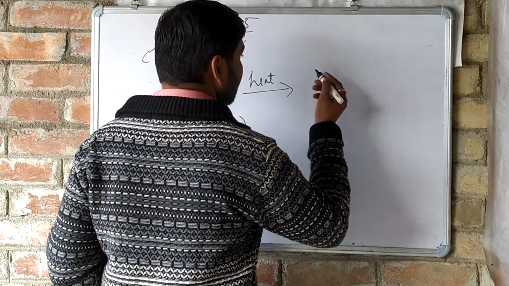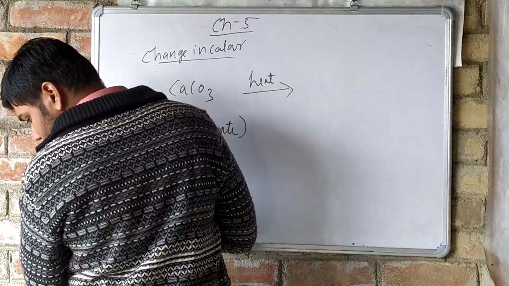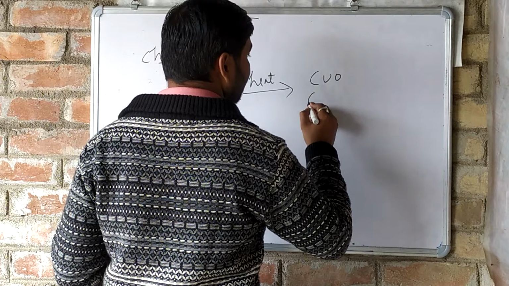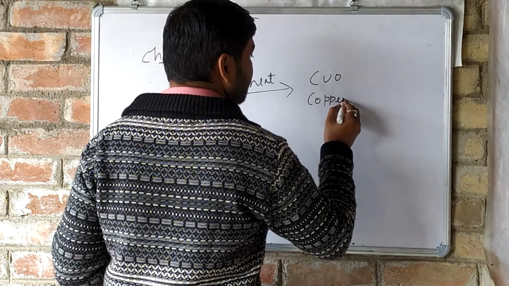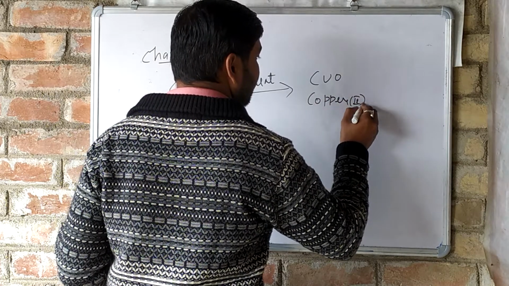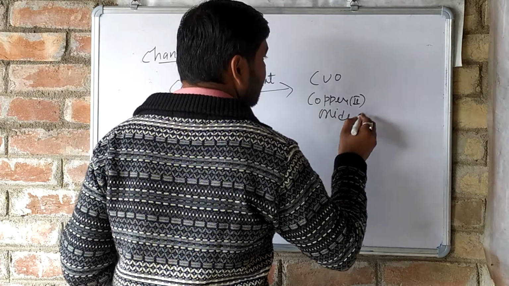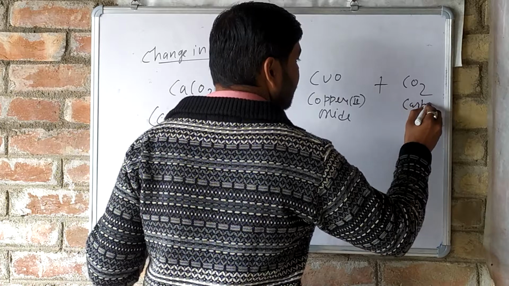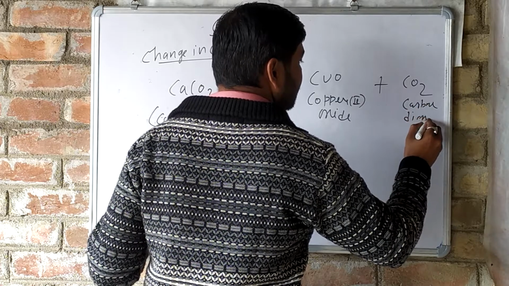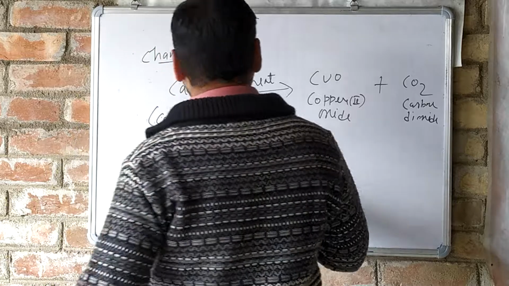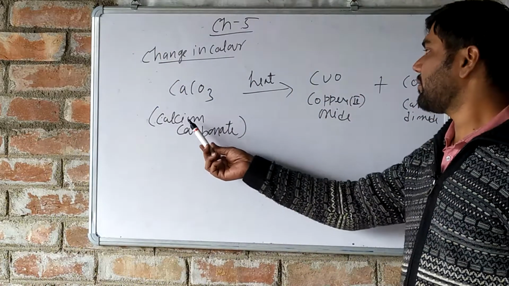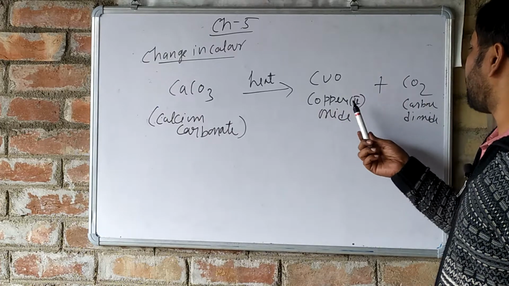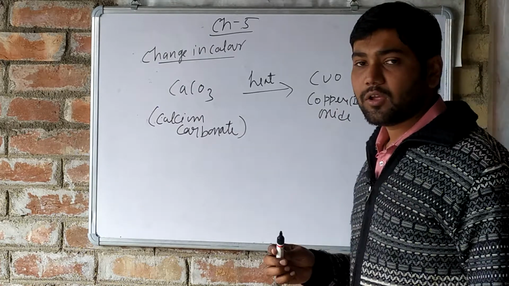It will give copper second oxide, that means CuO, and carbon dioxide. So this is the reaction for change in color. Calcium carbonate on heating decomposes to form copper second oxide and carbon dioxide, but there is a change in